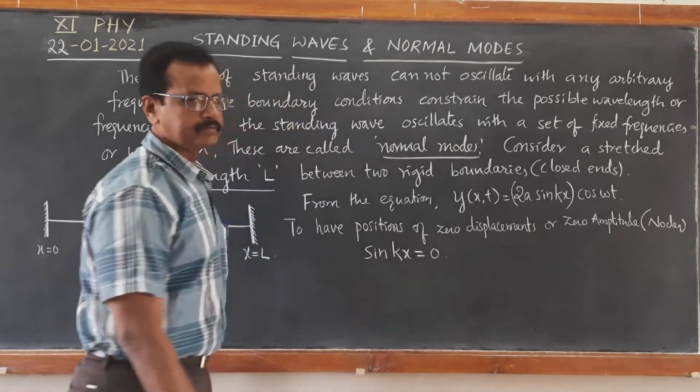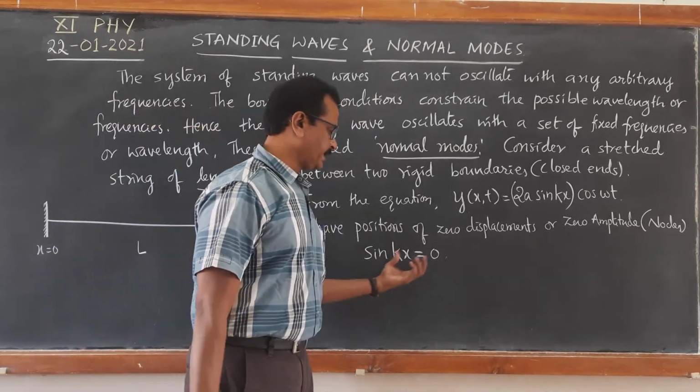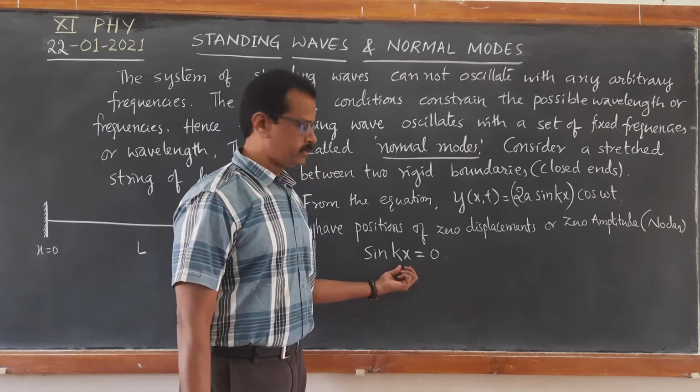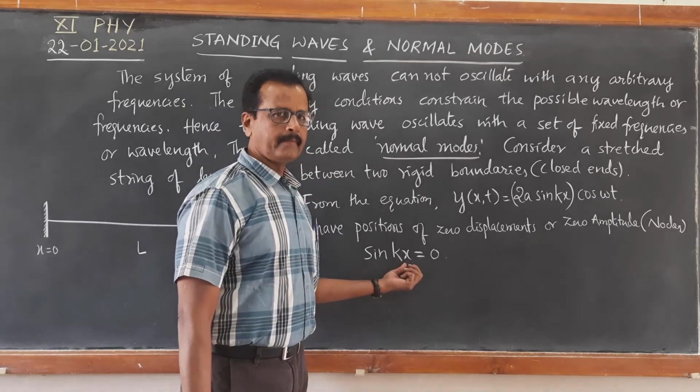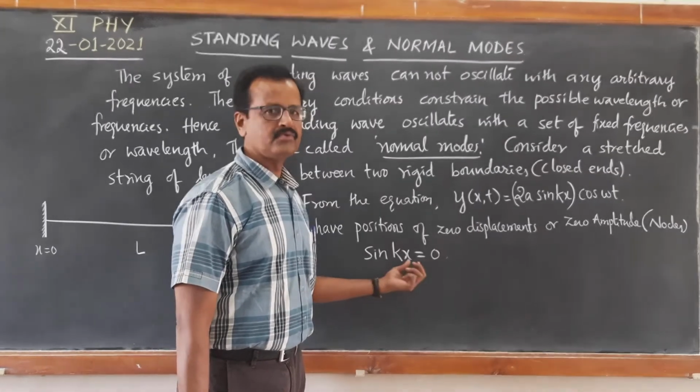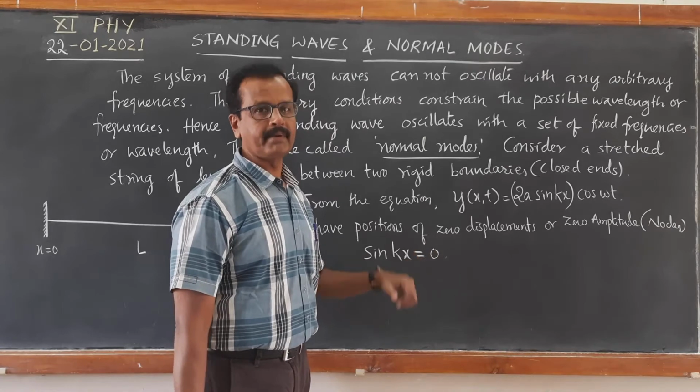This is the condition. Sin kx will be equal to 0 only when kx takes the value 0, pi, 2 pi, 3 pi, 4 pi, and so on, n pi.